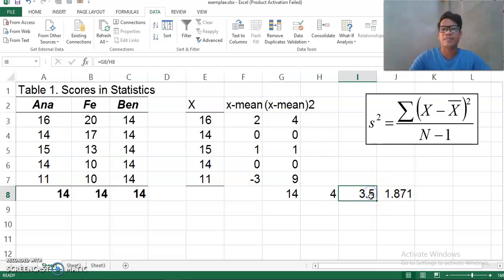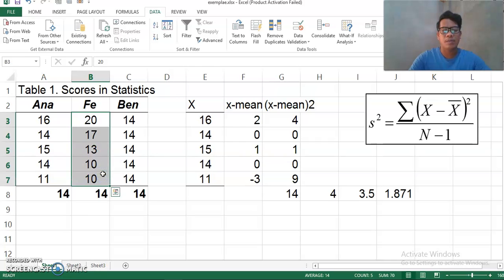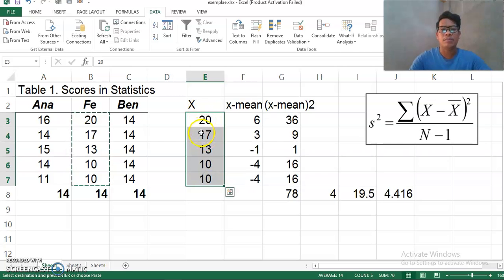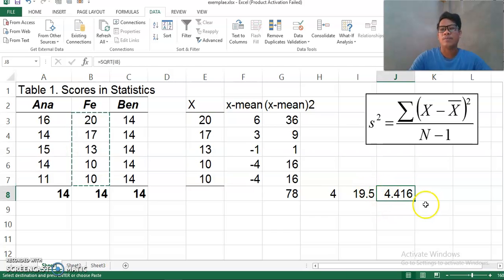Okay, so if we try also to calculate the standard deviation of Fe, just copy the raw score and then paste it in the raw score column. It will automatically compute the standard deviation and the variance. So the standard deviation of Fe is 4.42, while its variance is 19.5.